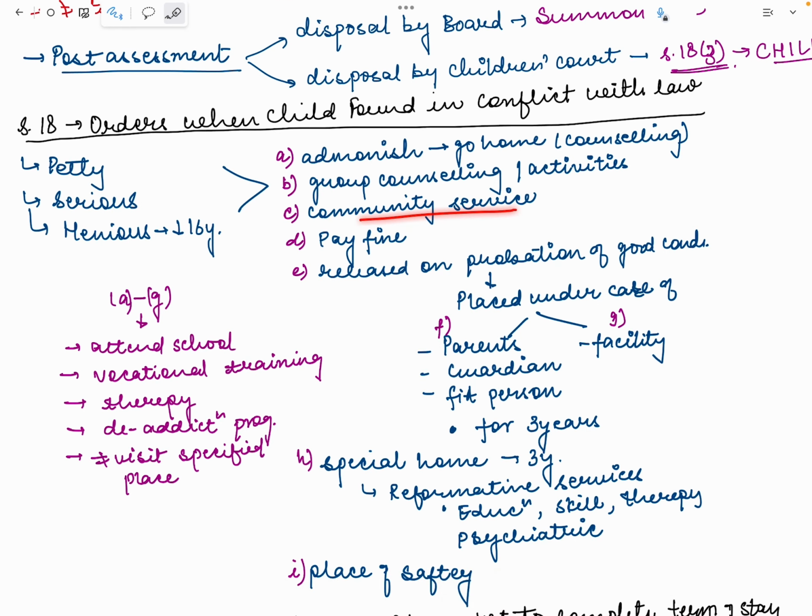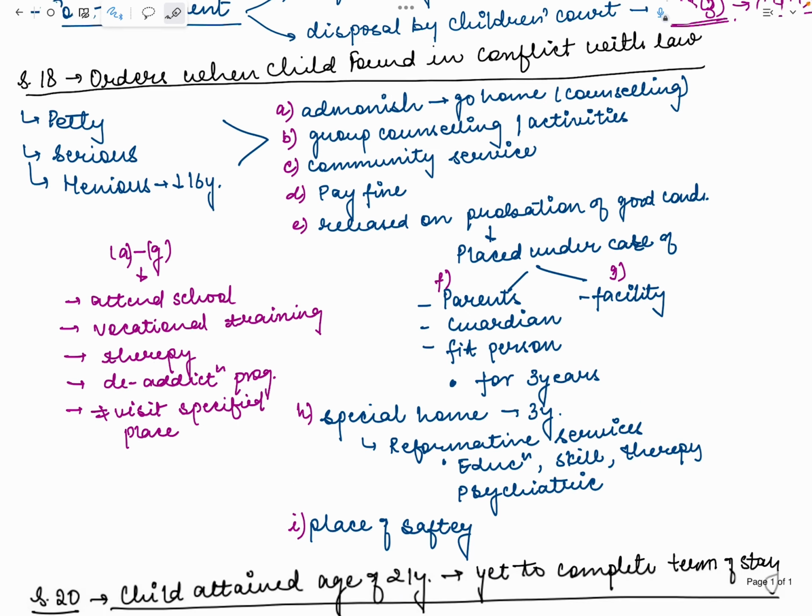Or they can say that in a village, at the hand pump, the work of giving people water, all that will come under community service. Then they can order to pay fine, they can be released on probation of good conduct and placed under the care of parents, guardians, or any fit person or under a facility. Facilities in the JJ Act are shelter homes, we have observation homes. So under such a facility the child can be sent, but only for a 3 years time period. This is something you need to keep in mind.